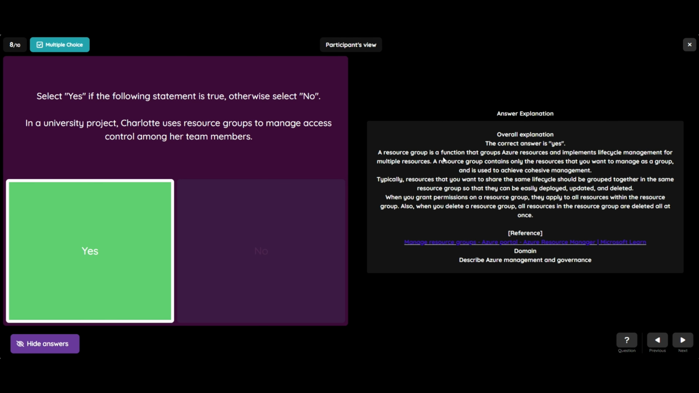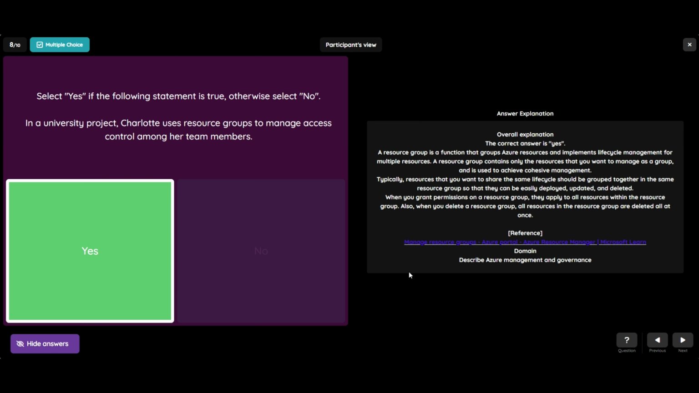So a resource group is a function that groups Azure resources and implements lifecycle management for multiple resources. A resource group contains only the resources that you want to manage as a group and is used to achieve cohesive management. Typically, resources that you want to share the same lifecycle should be grouped together in the same resource group so that they can be easily deployed, updated, and deleted. When you grant permission on a resource group, they apply to all resources within the resource group. Also, when you delete a resource group, all resources in the resource group are deleted all at once.